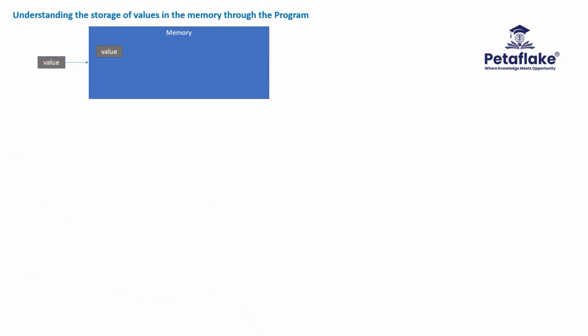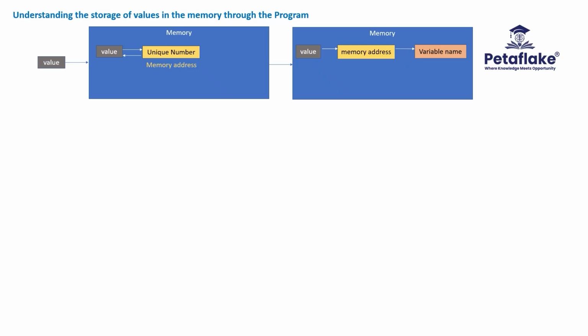The memory is designed in such a way that when any value is stored in the memory, a unique number is assigned to the stored value. Using this unique value, the value stored in the memory can be read from the memory whenever required. This unique number assigned to the value is called memory address. The memory address of each value is stored back in the memory with the variable name. When the variable name is called in the program as part of any logic, the program gets the memory address stored in the variable and gets the value stored in the memory at the specified memory address. The name of the variable is decided by the programmer.